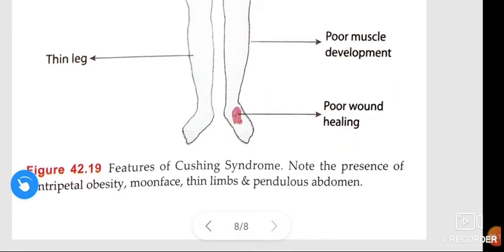Okay guys, this is about Cushing syndrome. I think it is clear to you.